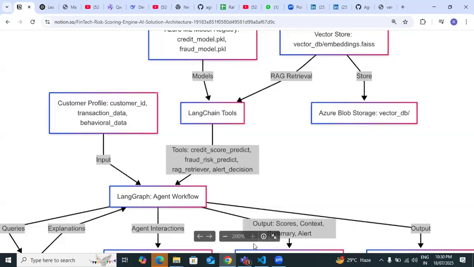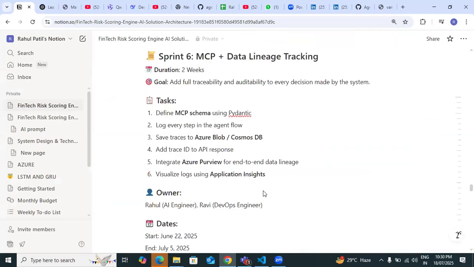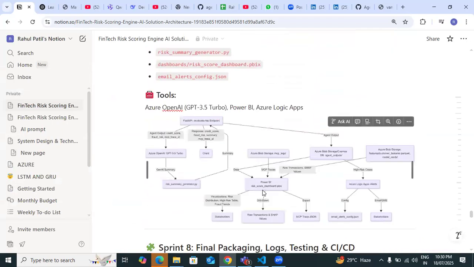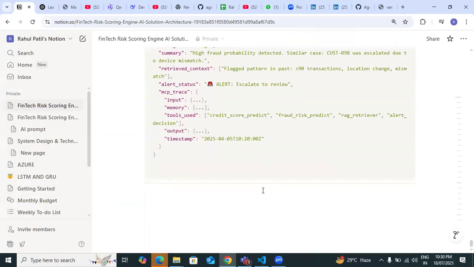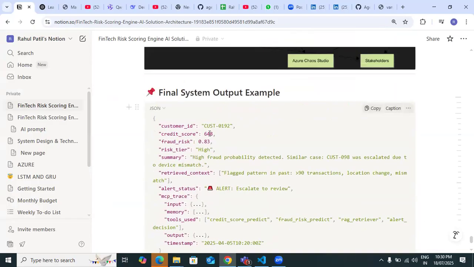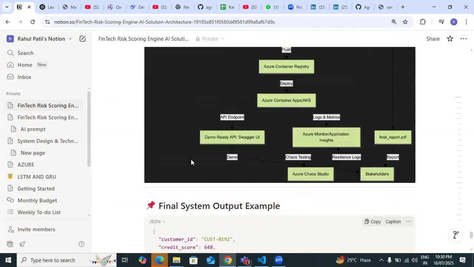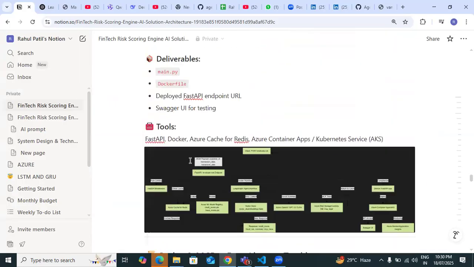Wait, I will show you. Just go to the top diagram. Here, like this. First diagram, first DFD.